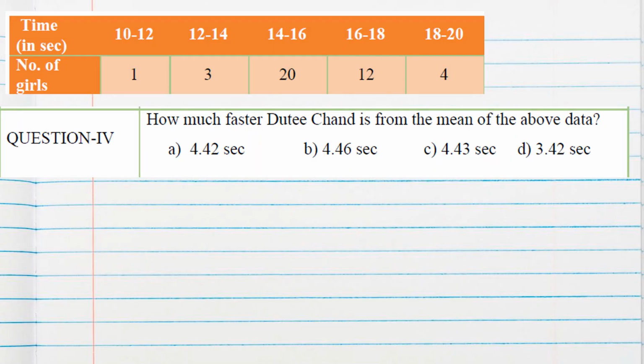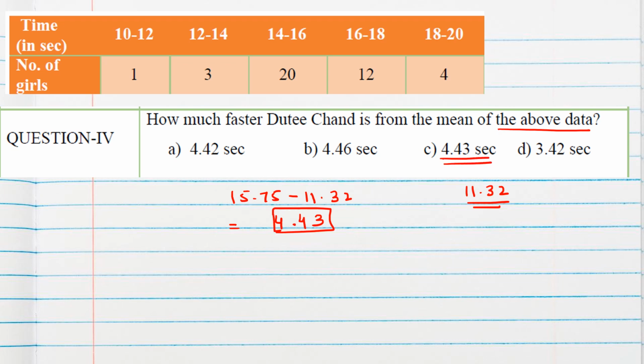How much faster is Dutee Chand from the mean of the above data? See, mean is 15.75 we got, and in 11.32 seconds she is finishing the race. If we subtract, we will find the difference. Okay, so 5 minus 2 is 3, then 4, 4.43 seconds. From the mean position, she is 4.43 seconds fast.